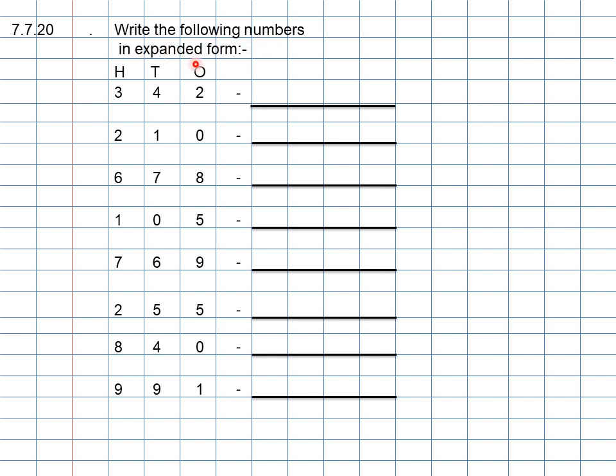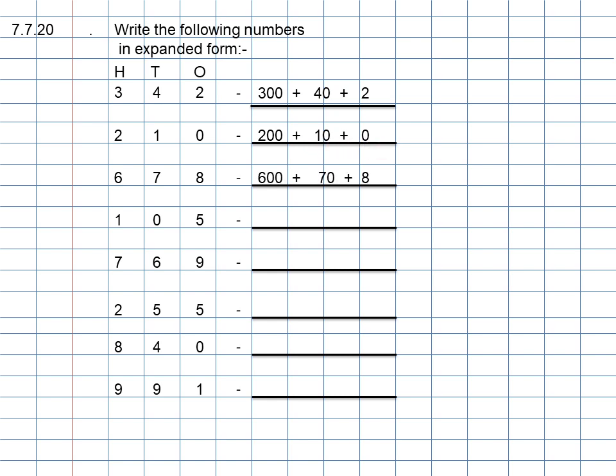Write the following numbers in expanded form. Date was 7.7.20. Students, I had given you the first answer. Number was 342. The expanded form of 342 is 300 plus 40 plus 2. The next number, students, if your answers are not correct, you can erase it and make it correct. 210. The expanded form of 210 is 200 plus 10 plus 0. I repeat, 200 plus 10 plus 0.